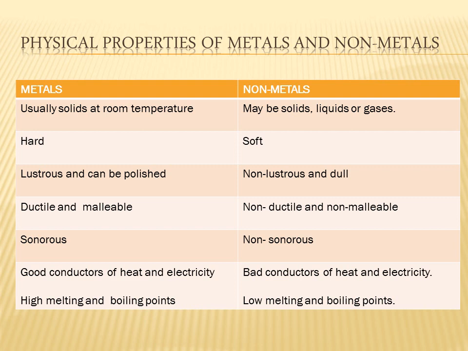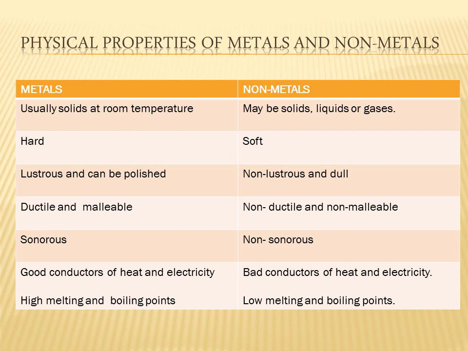On the other hand, non-metals are non-ductile and non-malleable. Non-metals are non-ductile and non-malleable, but we have carbon fibers. Carbon is a non-metal, and now carbon fibers are very common. It is used in nanotechnology and all.